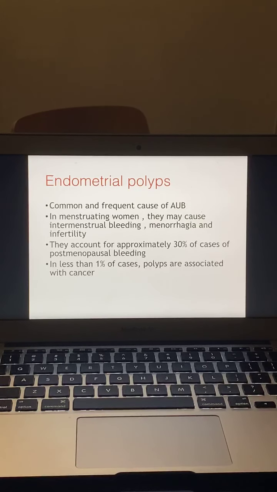So malignancy with polyp is very, very rare, and one should suspect a cancerous polyp only in advanced age, like more than 60 or 65, when they come with postmenopausal bleeding and there is a polyp. You may suspect adenocarcinoma in that. Otherwise, the majority of polyps are benign.